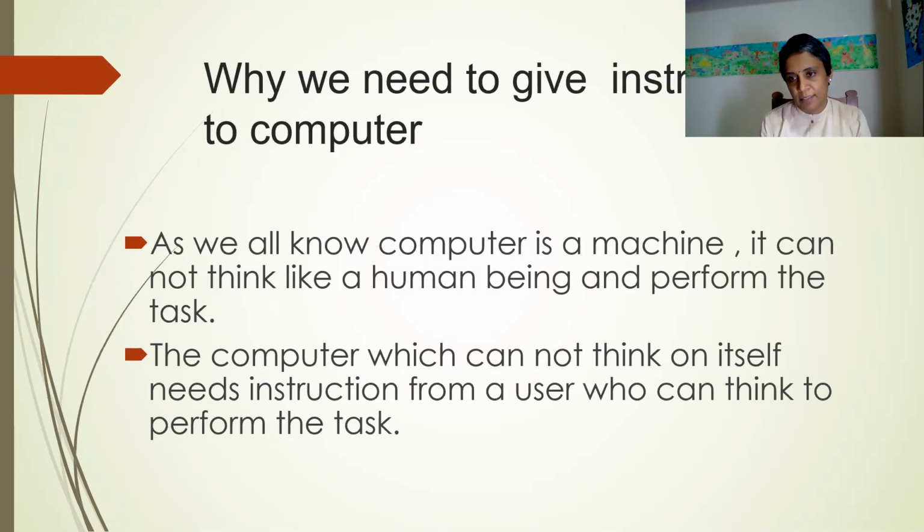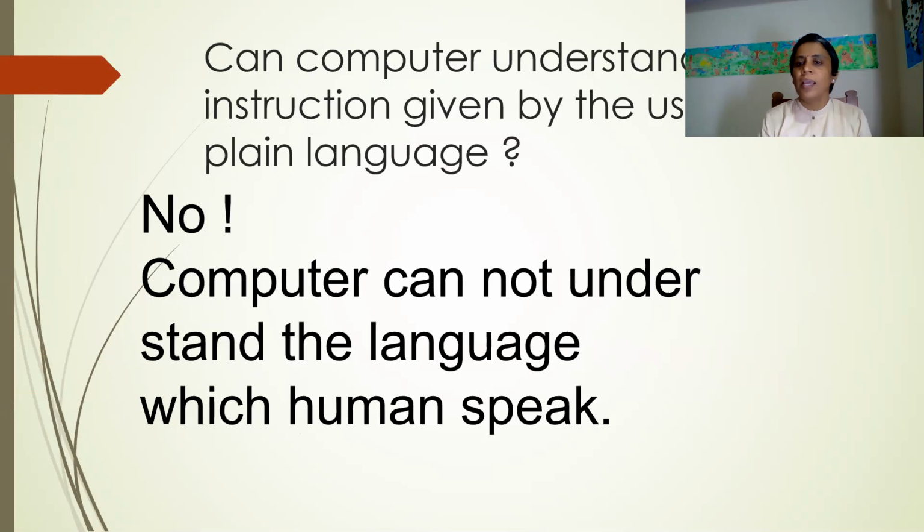We can think and do the task, but a computer cannot perform a task without your help. Based on your instructions, the computer will perform the given task. The computer, which cannot think on its own, needs instructions from a user who can think.